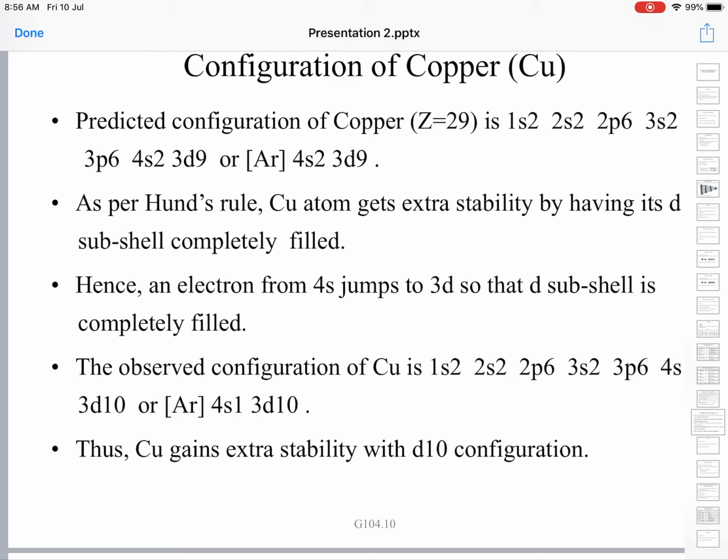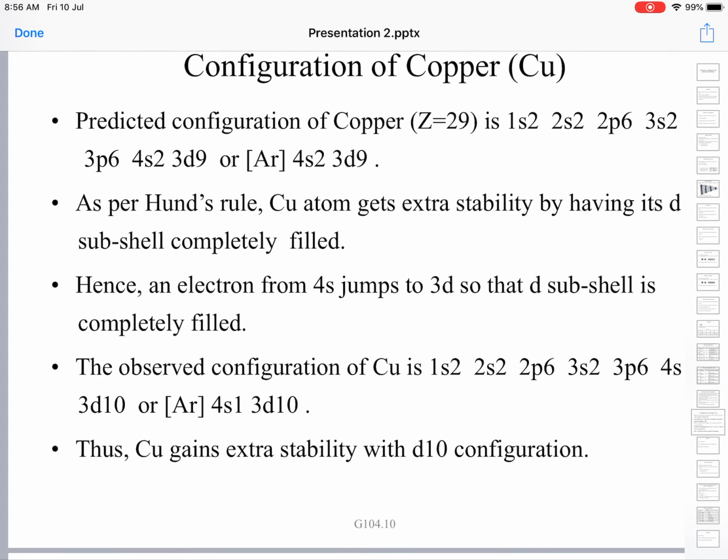Because of this, in the case of chromium the configuration becomes 4s1 3d5, and in the case of copper it becomes 4s1 3d10. These configurations gain primacy over other theoretically predicted configurations because in these two states the orbitals are half filled or completely filled. So they become more stable, and that configuration prevails.